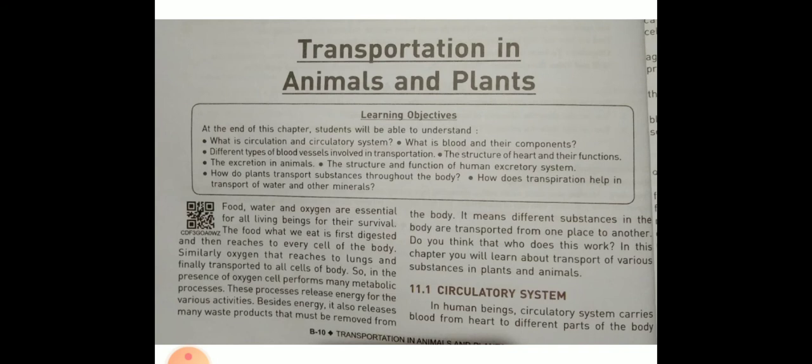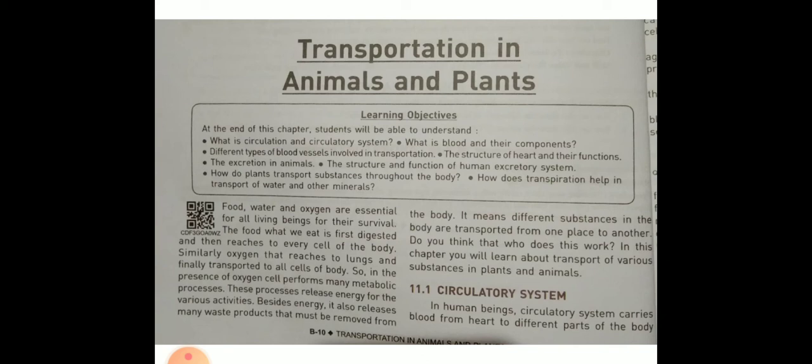Food, water and oxygen are essential for all living beings for their survival. The food that we eat is first digested and then reaches every cell of the body. Similarly, oxygen reaches the lungs and is finally transported to all cells of the body. In the presence of oxygen, cells perform many metabolic processes. These processes release energy for the various activities.